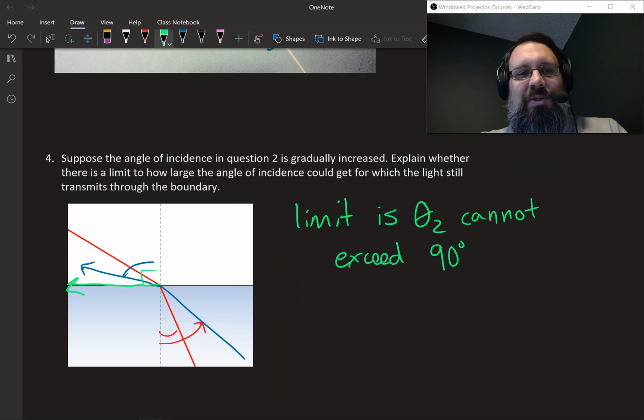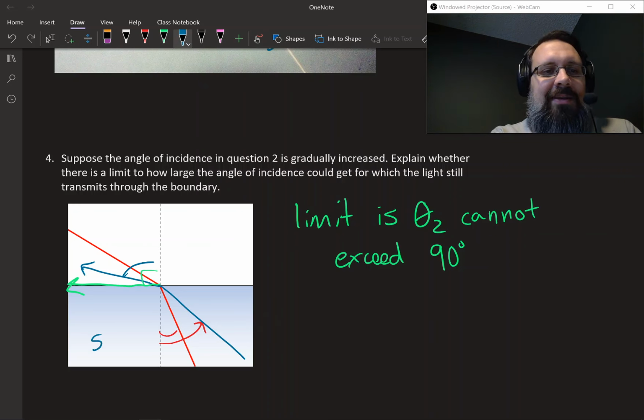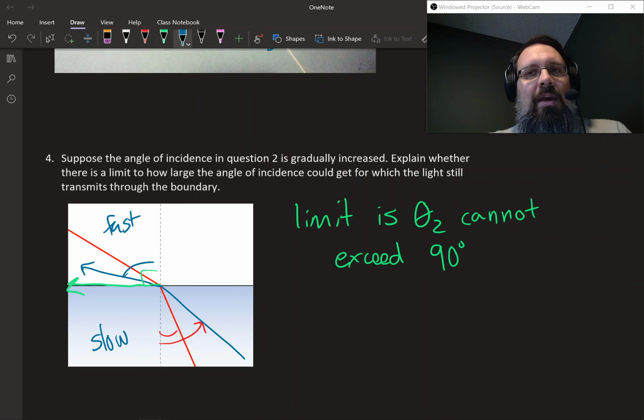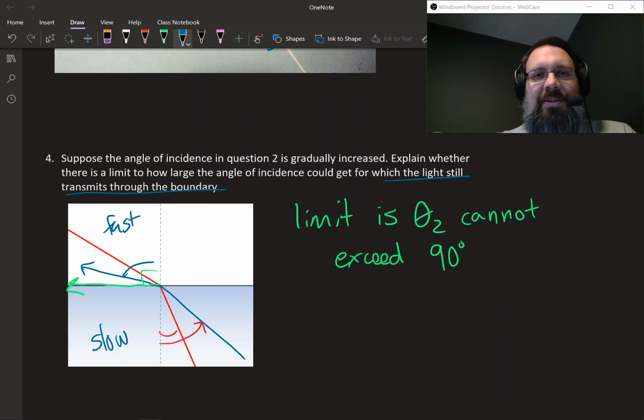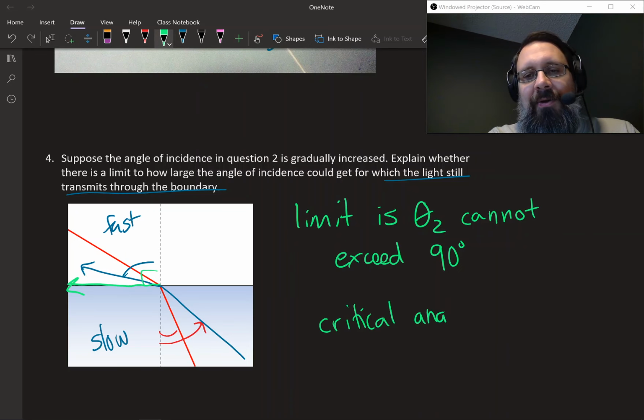So we're limited because when you're going from a material where light is slow to one where light is fast, so from water to air, for example, the light has to bend away from the normal. And it can't bend more than 90 degrees, because if it went past this 90 degrees, it would be back in the water again. We want to find the limit where the light could still transmit through the boundary. So this is the hard limit, and we call this the critical angle. So the critical angle is theta 1, which gives theta 2 equal to 90 degrees.